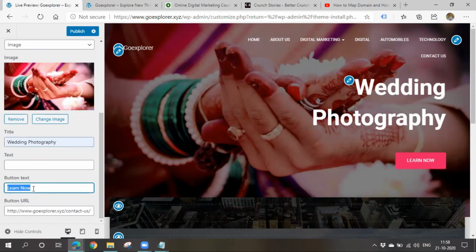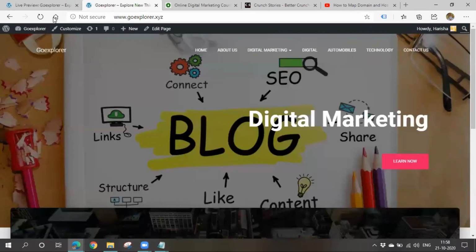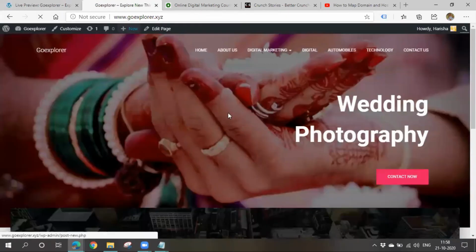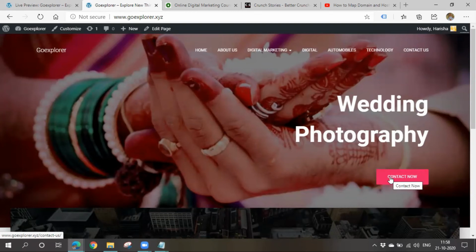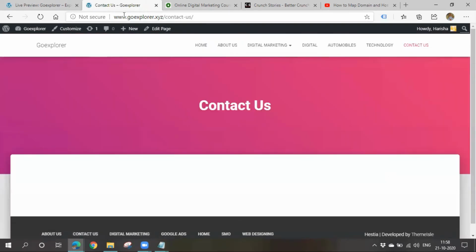Button text: contact us, contact. It is a call to action thing, right? Simply click on publish. So I'll go to the page and I'll check. So if I click on this button, it should be navigated to which page? Contact page. Yes, so I'll click here. So see, this is how we can navigate people to other pages also.